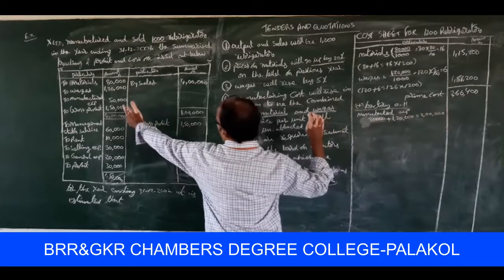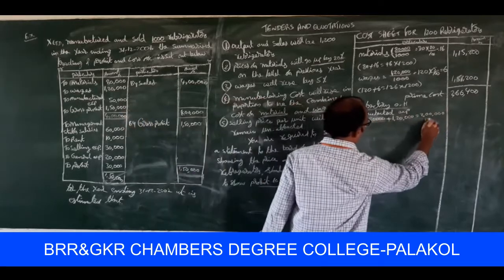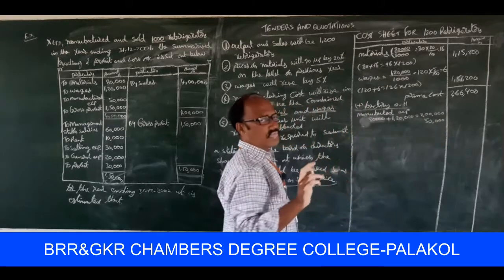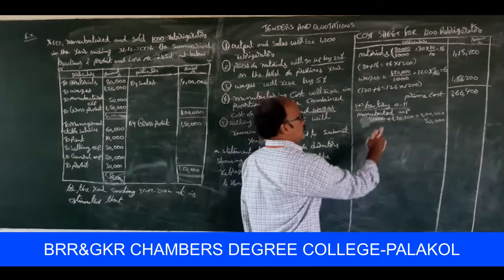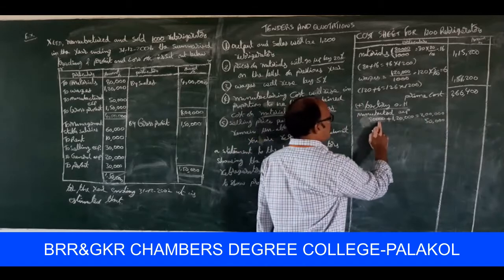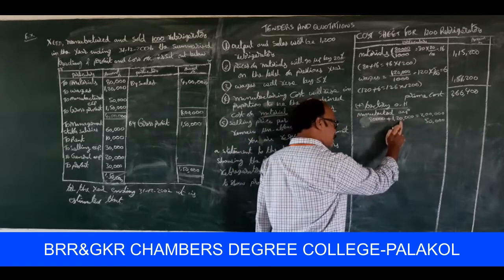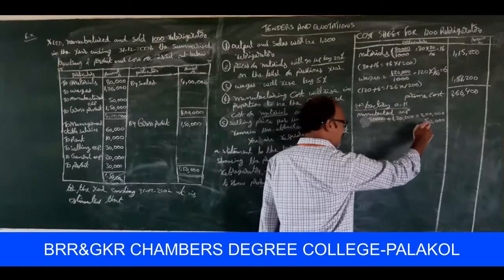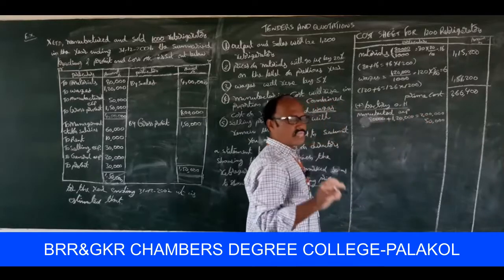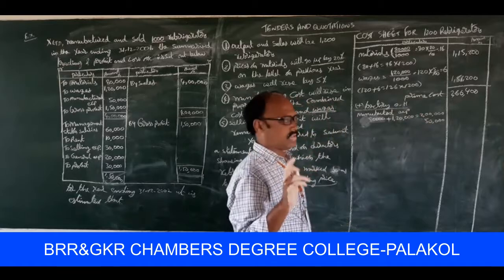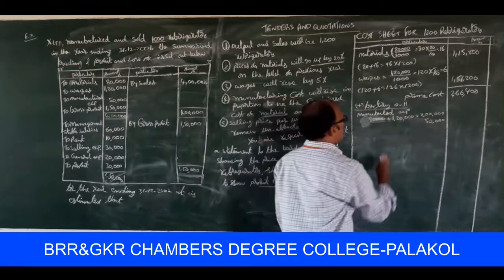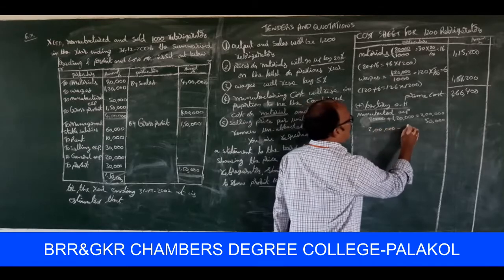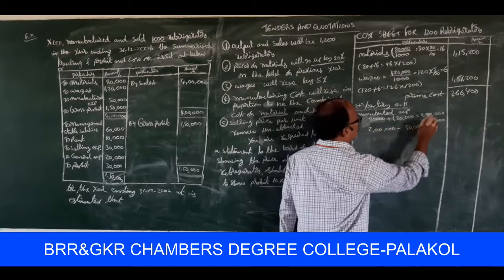Then the manufacturing expenses are 50,000. So the combined proportion of materials and wages: 80,000 of materials, 1,20,000 of wages, total is 2 lakhs. For 2 lakhs, the manufacturing expenses are 50,000.